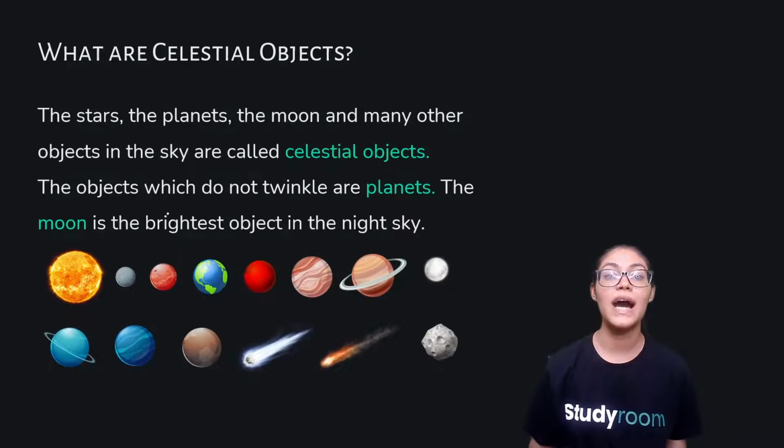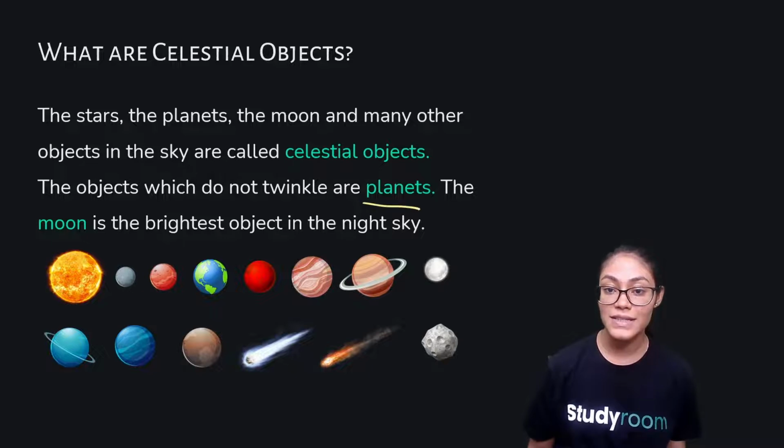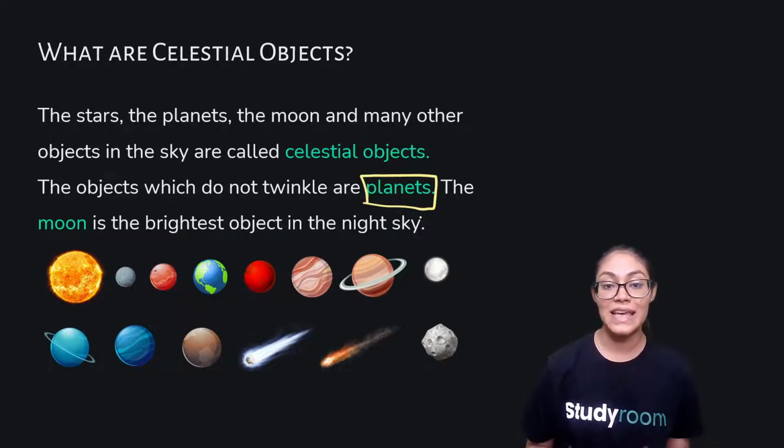So now, what are celestial objects? The stars, the planets, the moon, and many other objects in the sky are called celestial objects. The objects which do not twinkle are the planets, right? We already discussed it. The moon is the brightest object in the night sky. If you observe the night sky carefully, you will notice that the moon will be the brightest object in the night sky.